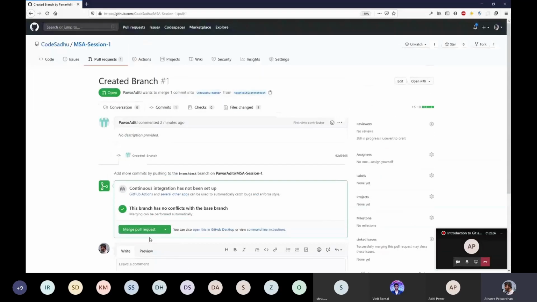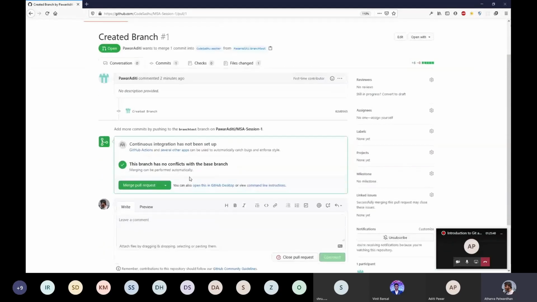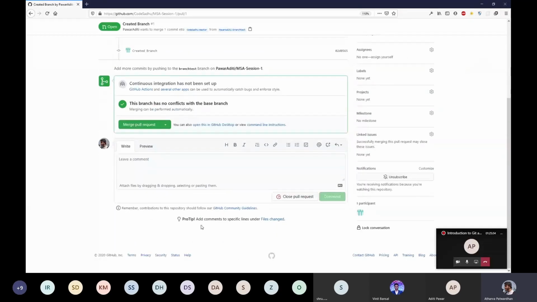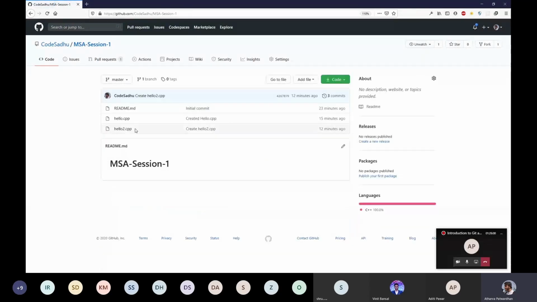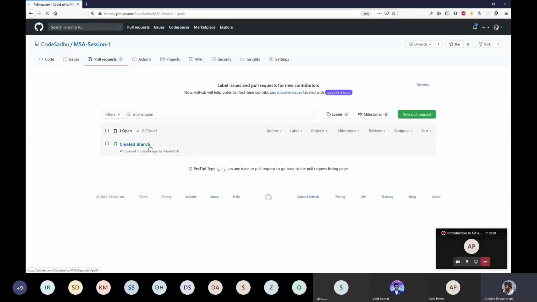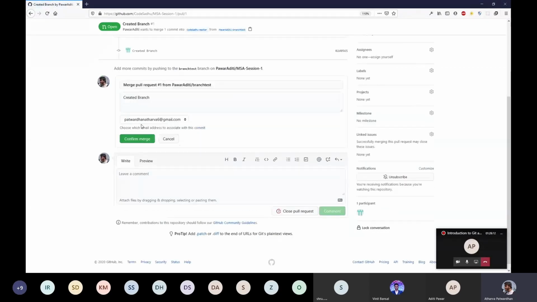Since I am the owner of this repository, it will give me the option of either merging this pull request, which will add Aditi's code to my master branch, or I can just close the pull request. If I close it, it will just be closed, so it will not merge into my code. Let me just show you. There is no other file right here, there are only these 3 files. After I merge the pull request, it asks me to confirm the merge, and I'm confirming the merge.